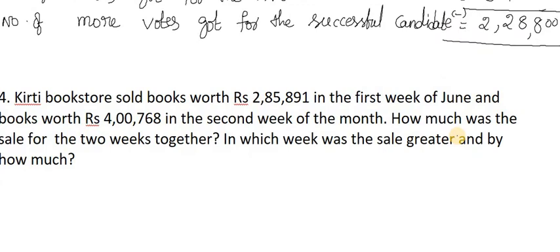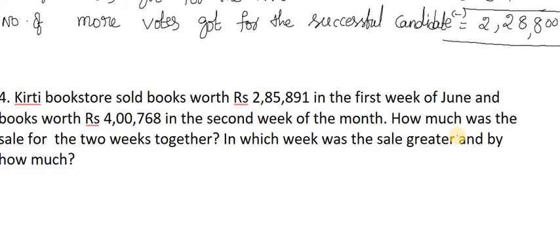Kirti Bookstore sold books worth rupees 2,85,891 in the first week of June and books worth 4,768 in the second week of the month. How much was the sale of the 2 weeks together? In which week was the sale greater and by how much?